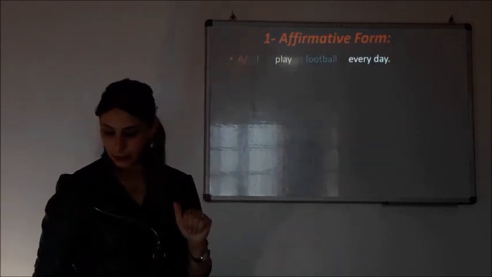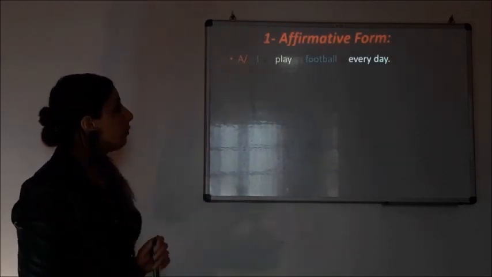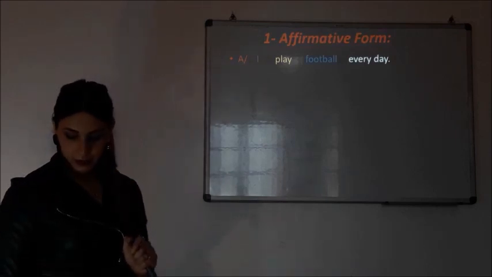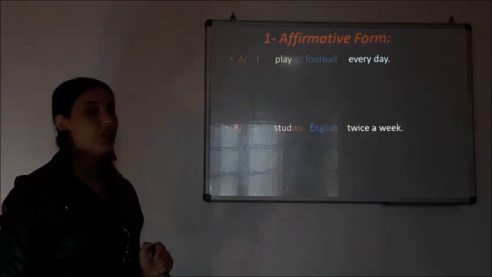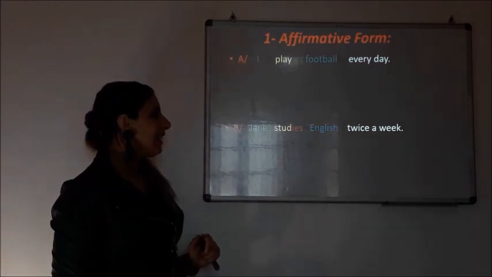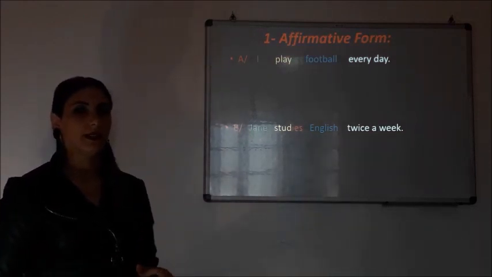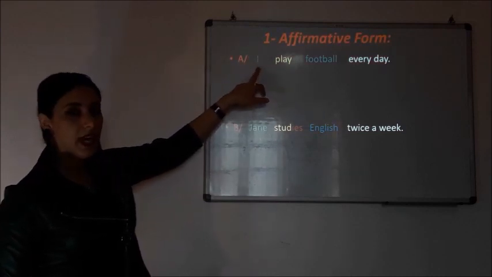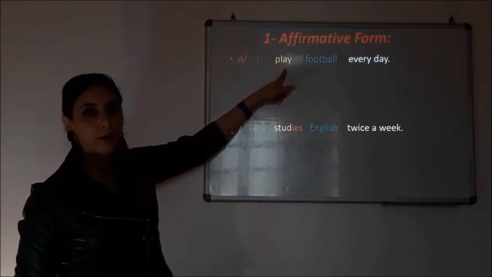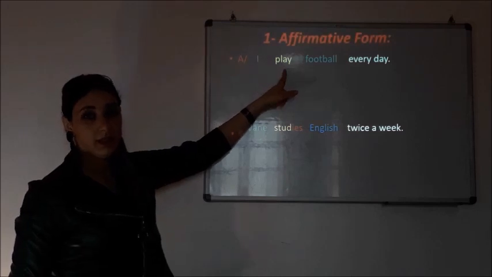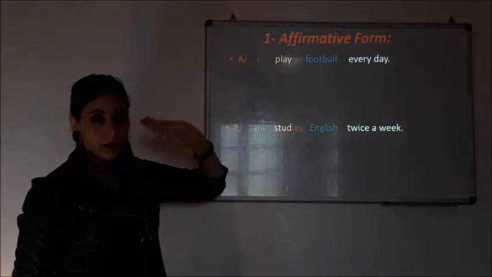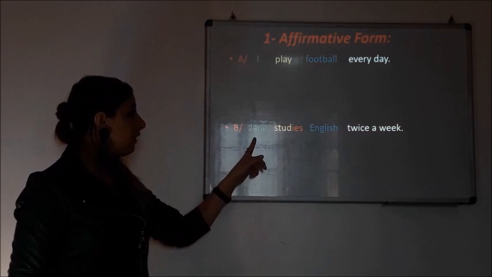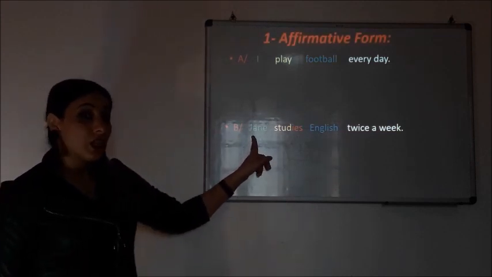Look at the first example. I play football every day. The second one, Jane studies English twice a week. Here I have the subject I, so my verb in present simple, like I said last time, is a stem. Here Jane can be replaced with she.